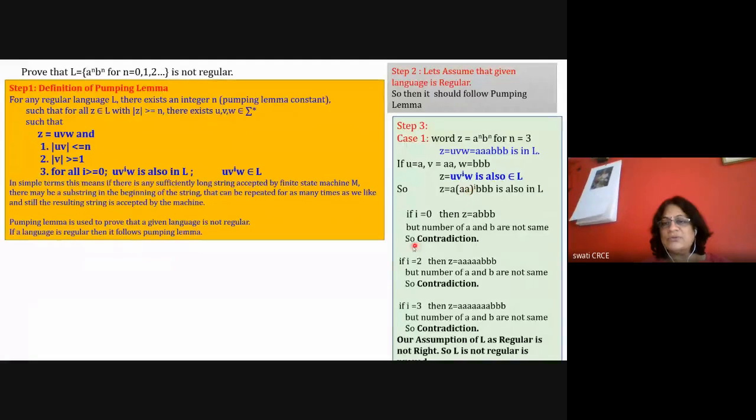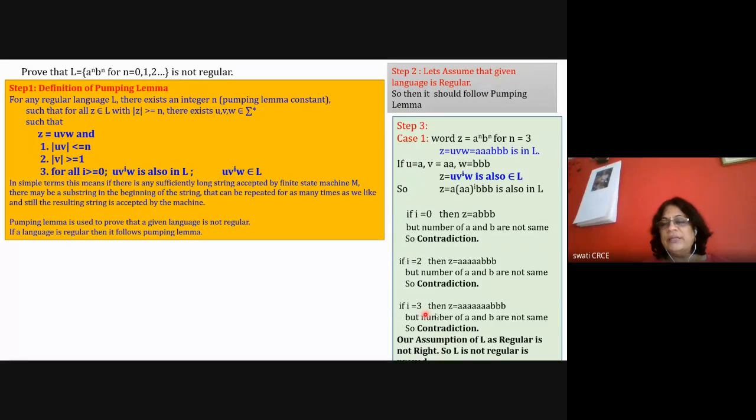Now if I say i is equal to 0, then my resulting string will be A triple B. But the word A triple B is not as per the rule of this language. The language says the number of A's should be equal to the number of B's. So if v is there for 0 times, I get the string A triple B where the number of A's and B's are not equal. So there is a contradiction. Now in the second case, suppose this v is repeated 2 times. Then I get A, then double A 2 times, and then triple B. Again here I'm getting 5 A's and 3 B's. So the number of A's and B's are not the same now. So there is a contradiction.